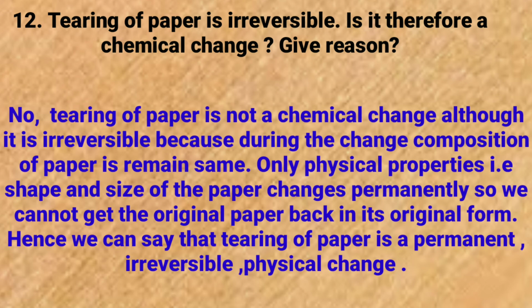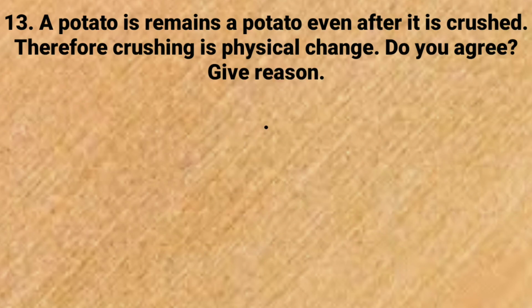Only physical properties, that is shape and size of the paper, change permanently due to tearing of the paper. Understood? So we cannot get the original paper back in its original form. Hence we can say that tearing of paper is a permanent, irreversible physical change. Now come to next question.